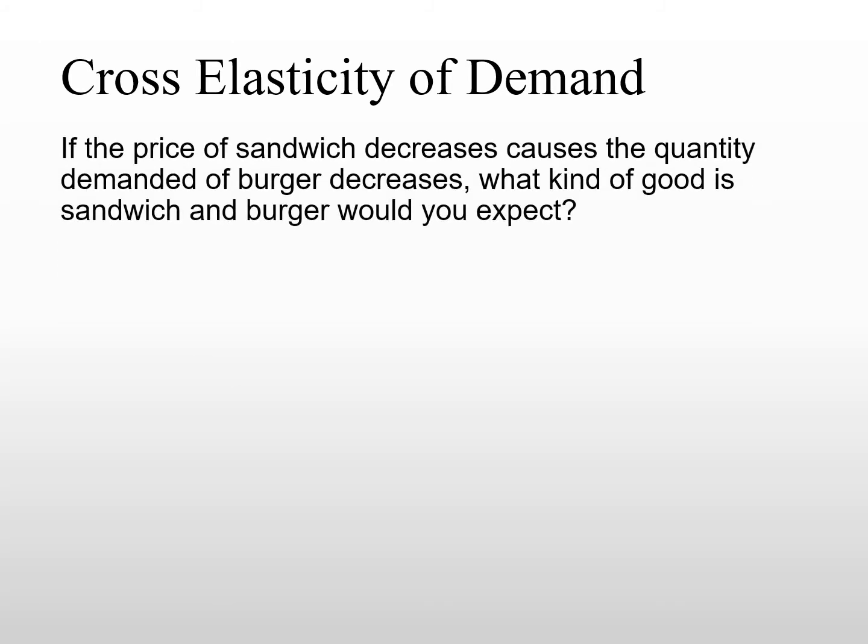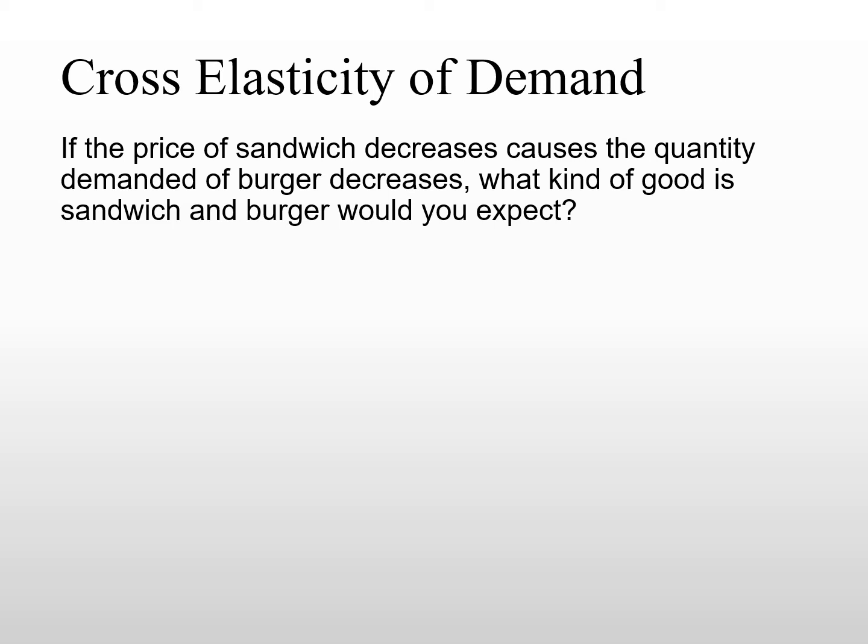One thing I would like to remind students here: if the price of the sandwich decreases, causing the quantity demanded for the burger to decrease, this illustrates what we learned in chapter 3 when we talked about supply and demand. Remember, two goods can relate to each other either as substitute goods or complement goods. Substitute goods are ones you can replace with another, and complement goods are ones that usually go together.